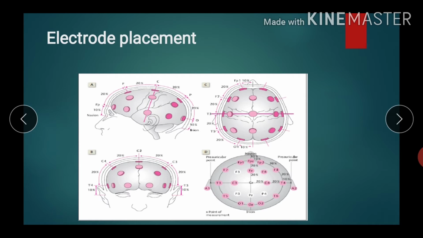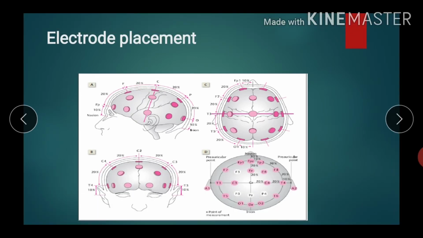The length between two subsequent electrodes is either 10% or 20% of the total distance between nasion and inion.